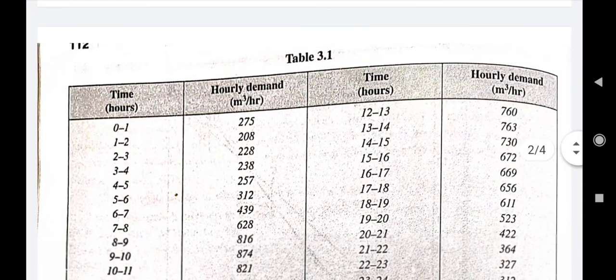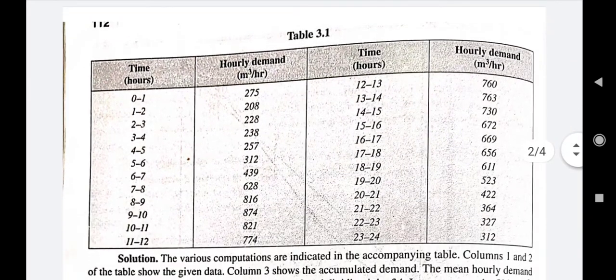So here you can see the table. In the given table, the timing starts from 0 to 1 hour, and since it's a 24-hour time scale, the values of the hourly demand are given for a complete period of 24 hours, right? As I have discussed, the hourly water requirement fluctuates over the day.